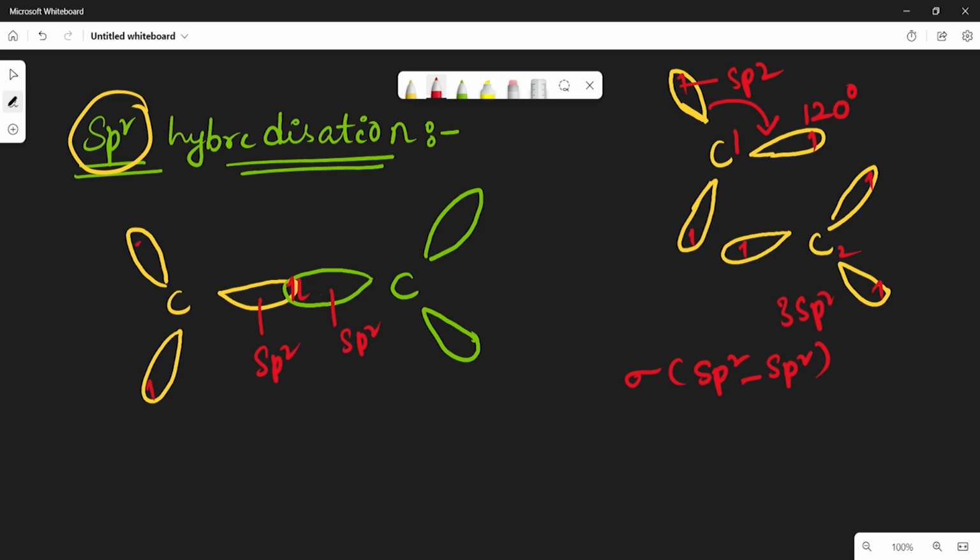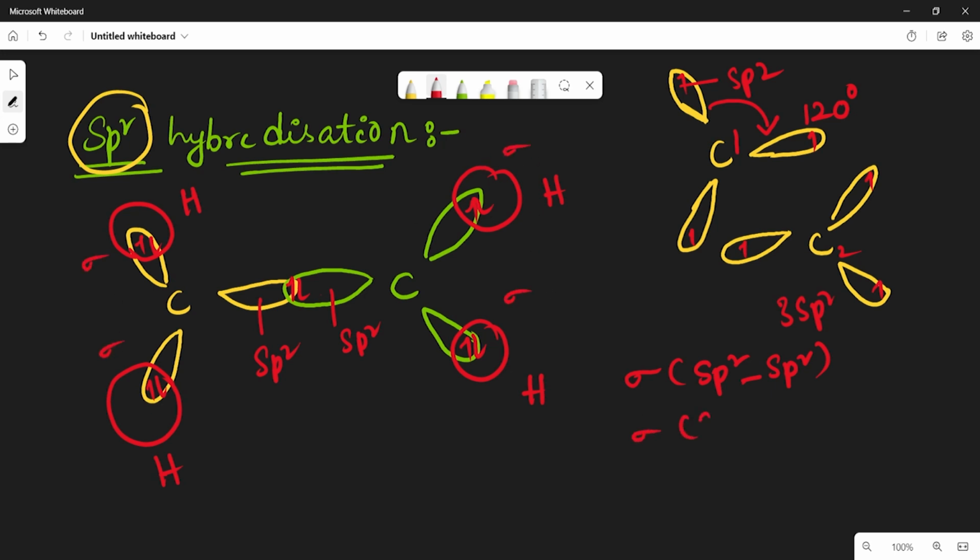And the remaining two sp2 hybrid orbitals on each carbon will form bonds with the s orbital of the hydrogen atom. So this is the hydrogen atom's s orbital. Like this, 4 sigma bonds will form between the sp2 hybrid orbitals of the carbon atoms and the s orbitals of the hydrogen atoms.